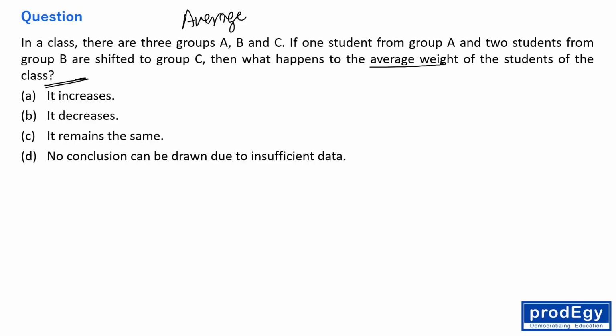Nothing happens, because in the class no student is coming and no student is going out of the class. Within the class we have 3 different groups A, B, C, right? Or we can say all the students are sitting in 3 different rows A, B, C. So one student is going from row A to row B, right? So nothing is happening because no student is coming to the class and no student is going out of the class, right? So average remains same.